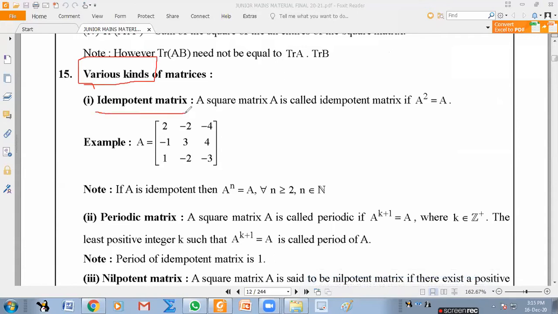Idempotent matrix. If you square a matrix and you get the original matrix, that is called an idempotent matrix. So there is an example here. Anybody want to comment what the det of an idempotent matrix will be? 1, sir. 1 or 0 also. Yes, 0. Because when you apply det, det A whole square equals det A, you'll get det A as 0 or 1.